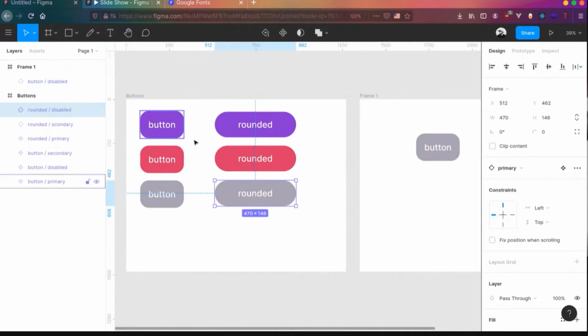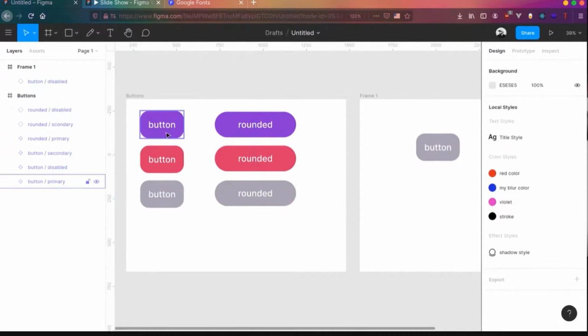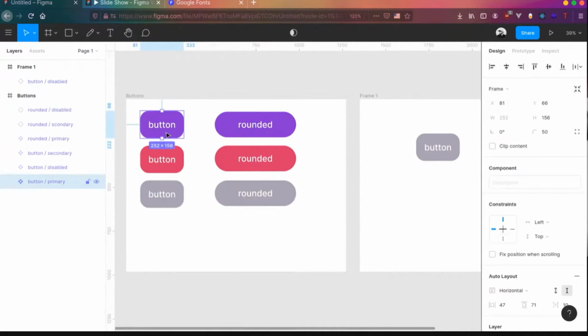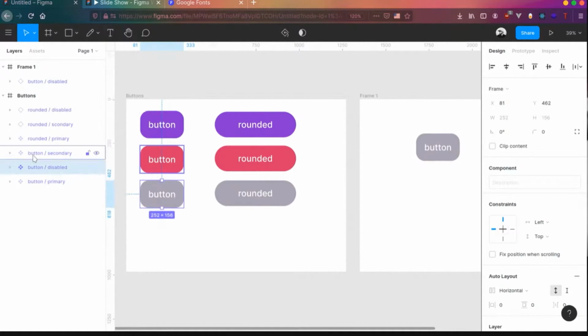You can see we have kept a naming convention. So this is the main, and whatever derivative comes out of it will be named as /something. This is primary, secondary, and disabled. So you can see button/primary, button/disabled, button/secondary.